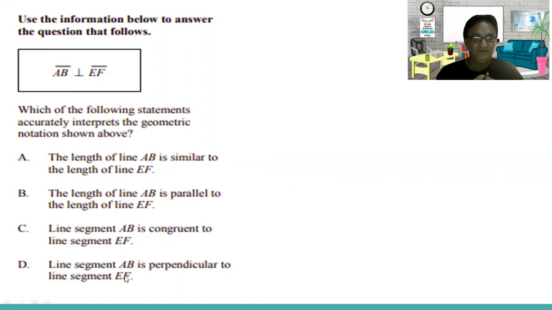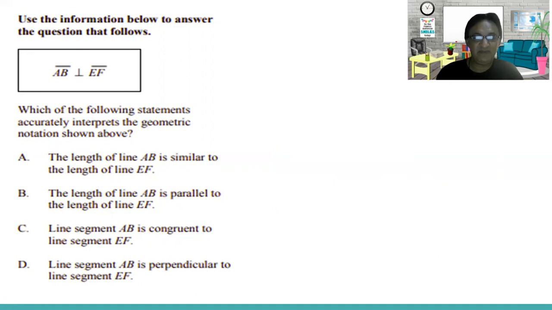Now, here, if we take all these answers, they are generally correct. But what we have to do is check this sign. What is it of? So this sign is about the perpendicular. So simply, you have to choose D: line segment AB is perpendicular to line segment EF. I will give you the solution of that.